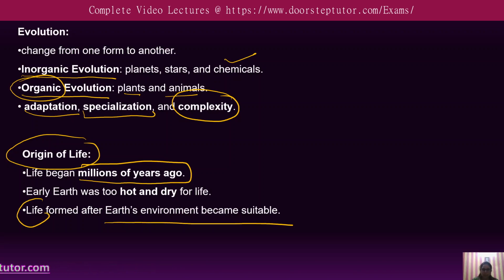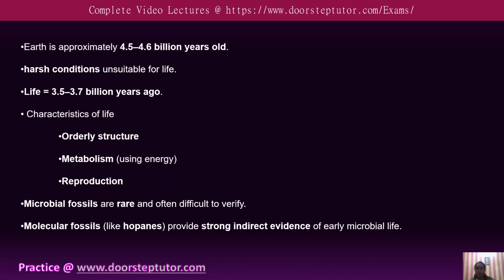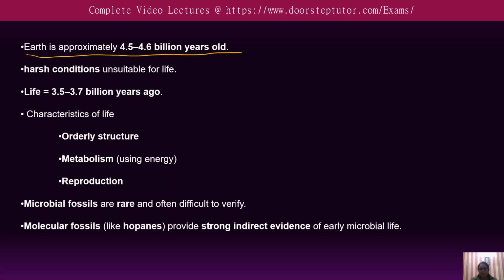So life only formed when the earth's environment became suitable. How old is the earth? By using radioactive dating of meteorites, which are tiny pieces of space rock, scientists estimate that the earth is approximately 4.5 to 4.6 billion years old.